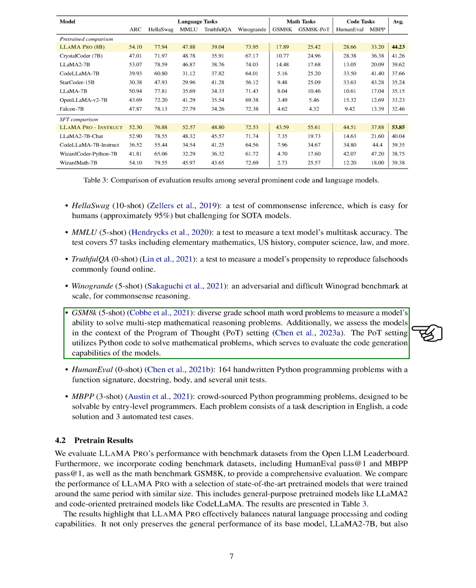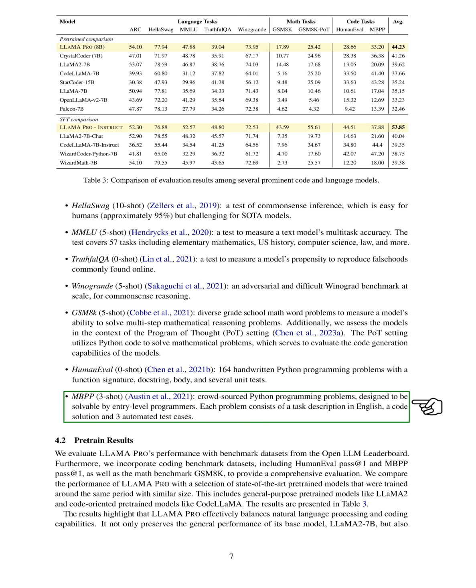We also evaluated the models in the context of the program of thought (PoT) setting, which uses Python code to solve mathematical problems. This serves to evaluate the code generation capabilities of the models. We used HumanEval and MBPP for this, which are sets of Python programming problems designed to be solvable by entry-level programmers. Each problem consists of a task description in English, a code solution, and 3 automated test cases.